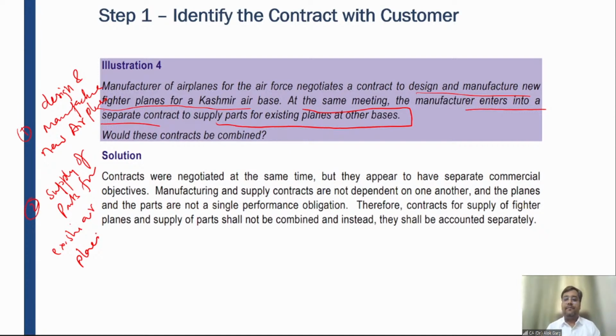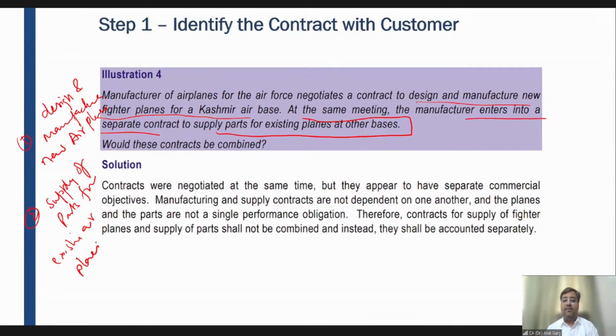Now tell me. The new airplane is having a different utility, and the supply of parts has a different utility. These parts will be used in the existing airplane, and the new airplane will come differently, right? At a different time. So is it a single performance obligation or is it a double performance obligation?